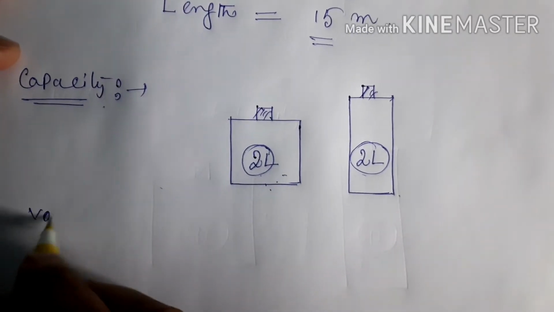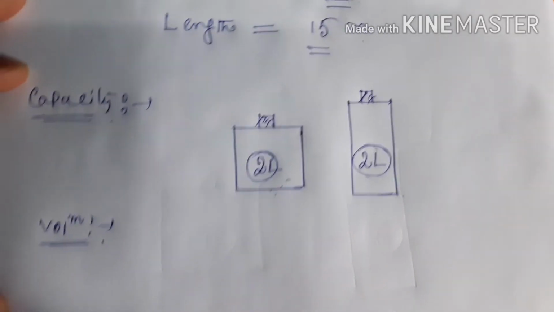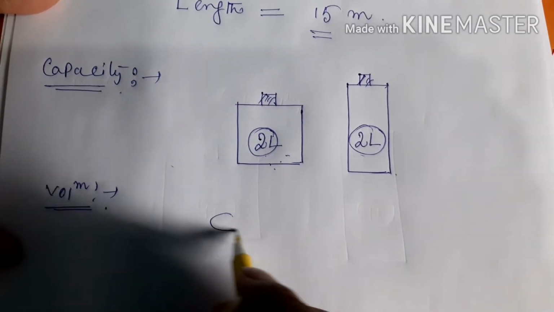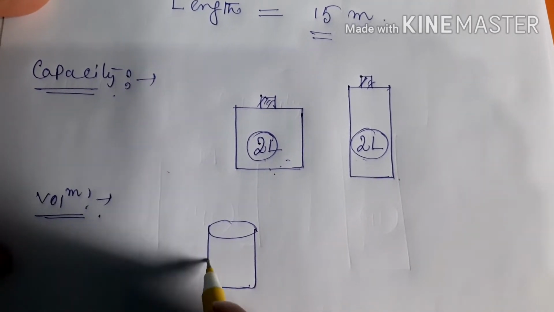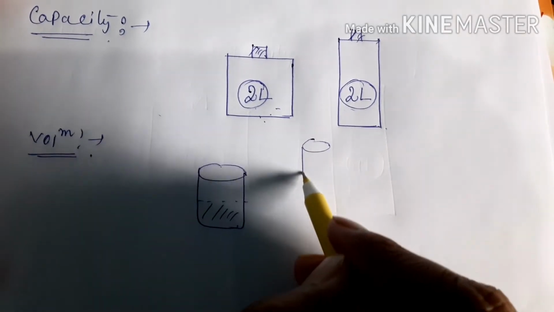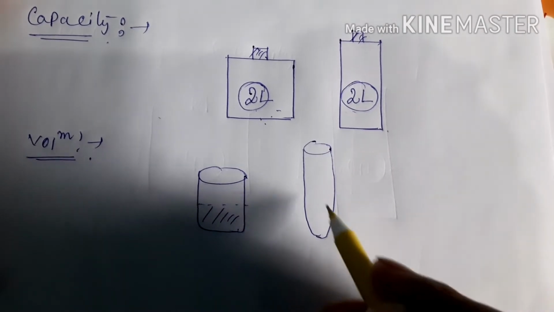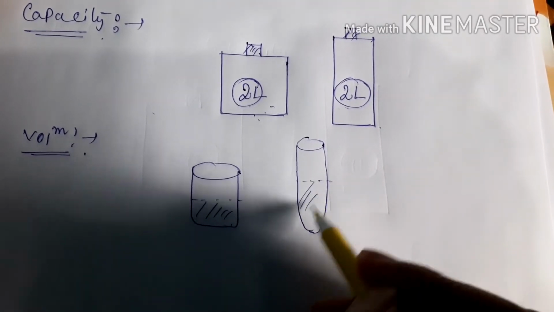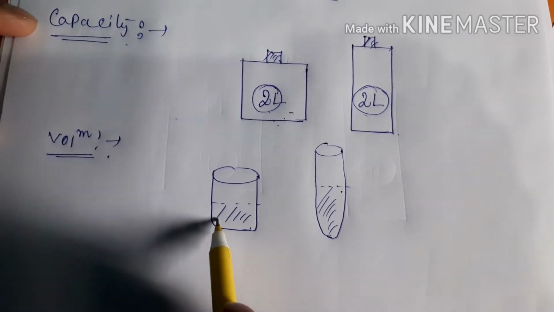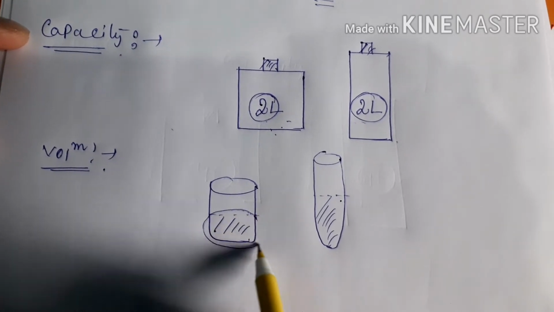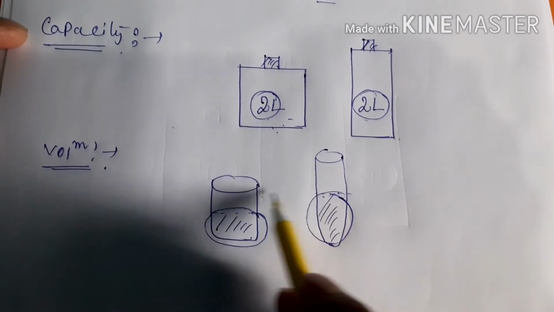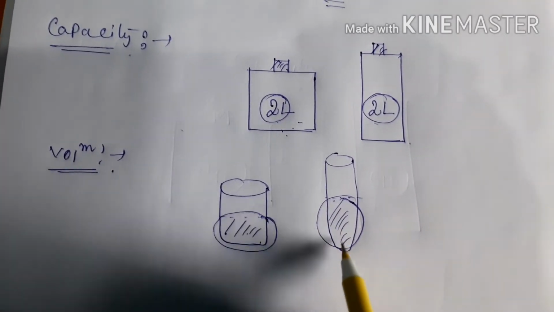Now the volume. Volume of an object is the amount of space it occupies. Suppose you have taken one container, and here a certain amount of water is present up to this level. Suppose you have taken another container which is of a narrow shape, and here this amount of liquid is present up to this portion. You can easily see that the amount of liquid is the same here and here, but due to the different shapes of these two containers, you can see the difference in height of these two liquids.